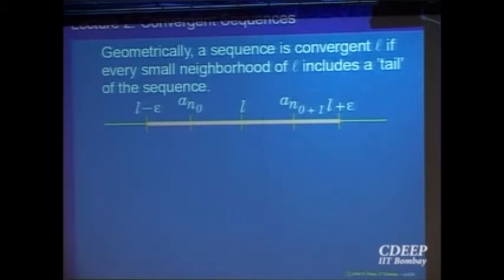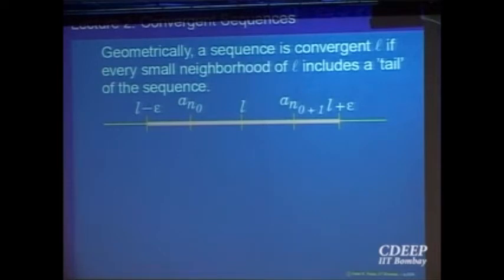Right? So geometrically it is saying that given any neighborhood, given any absolute neighborhood of the point L, howsoever small that neighborhood may be, there is a tail. Right? There is an n naught. That stage n naught may depend on what epsilon is, but there is an n naught, there is a tail of the sequence, so that all the tail is inside that small neighborhood.